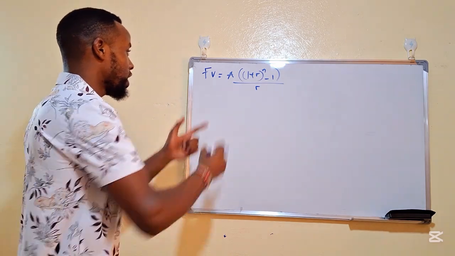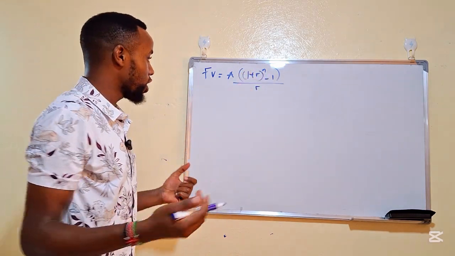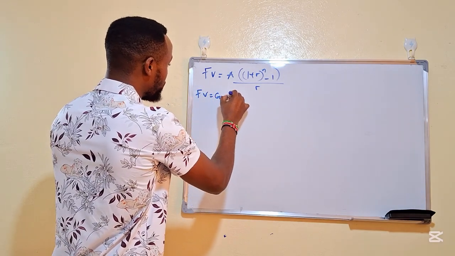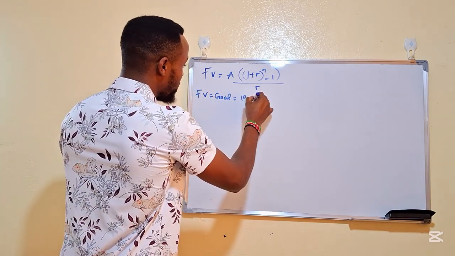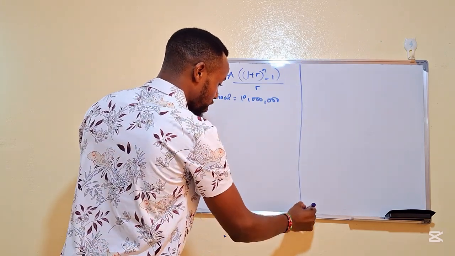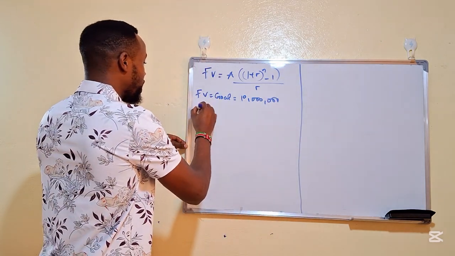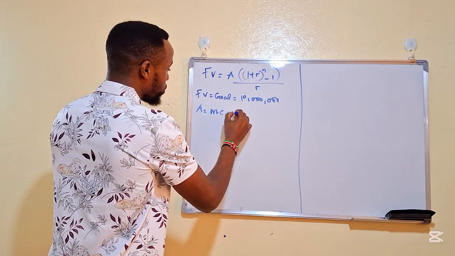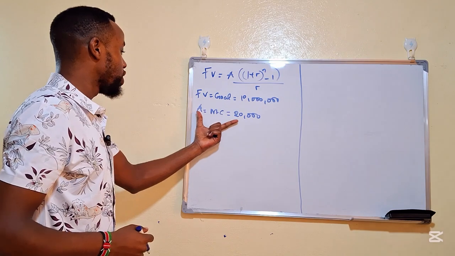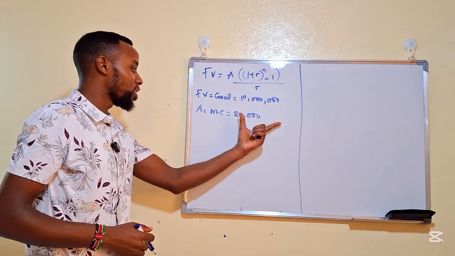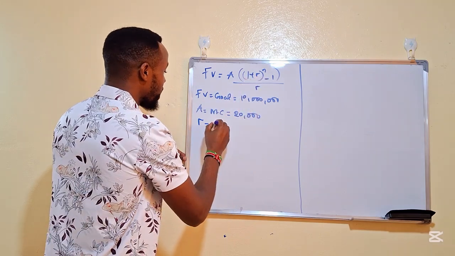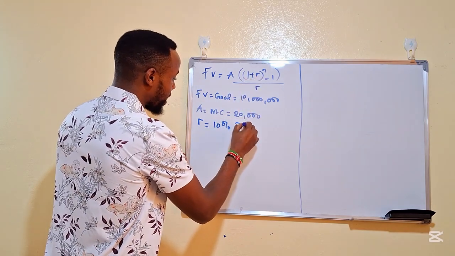Now, just to break down the formula for you so that you may not get confused, our future value here is our goal of 10 million Kenya shillings. Our amount here is our monthly contributions of 20,000 Kenya shillings. Our interest rate, our r, is 10% per annum.